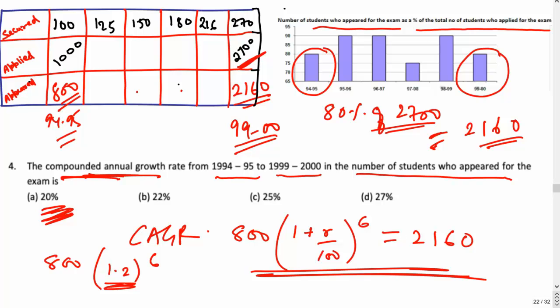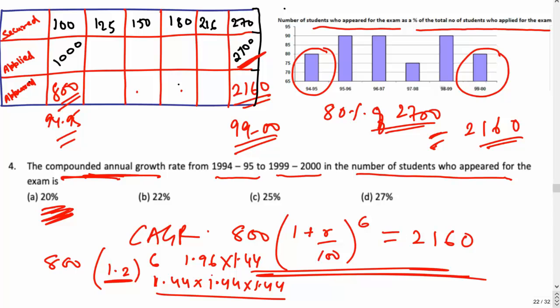Now 1.2 to the power 6, you can calculate in two different ways. One way is using the calculator given on the screen, which is a time consuming method. Second is, you know the squares of 12. So 12 square is 144, so 1.2 square will be 1.44. Similarly, one more 1.2 square will be 1.44, again 1.44. These are the three numbers you have to multiply. You can take a little bit of approximation. You can say this 1.44 is equal to 1.4. 1.4 into 1.4 is 14 square, which is 1.96, into 1.44.